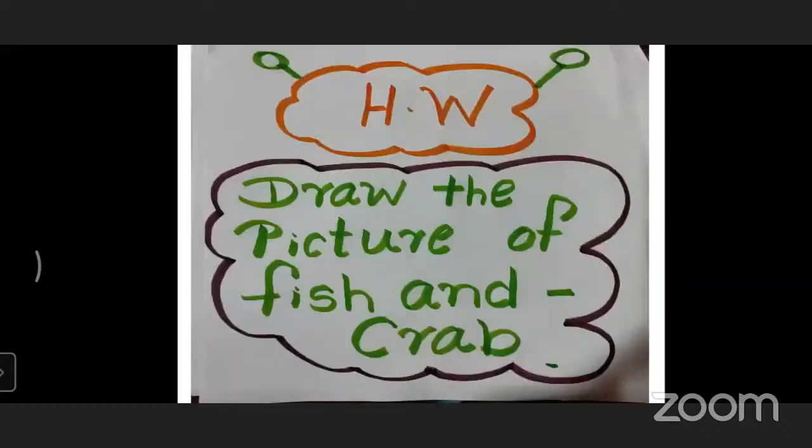Now it's the time for homework. What is the homework? Draw the picture of fish and crab. That one is your homework. So do you understand the aquatic animals? Yes. Can you tell me the name of some aquatic animals?